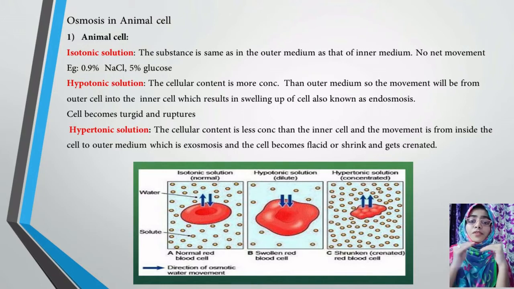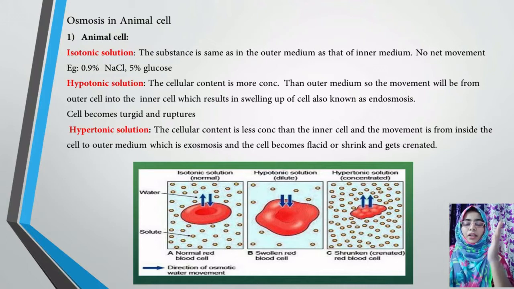You can take the example of 0.9% NaCl or 5% glucose, where in these two categories the movement of molecules will be the same. Whatever you give to the cell molecules or blood molecules, the same thing you will get in return from the blood molecules or cell molecules. That condition is called an isotonic solution.